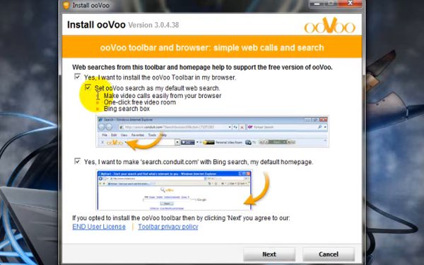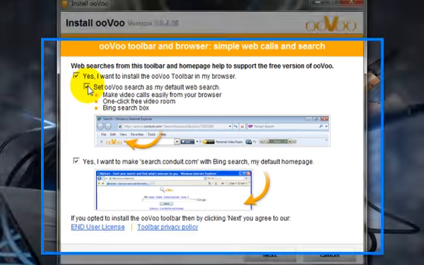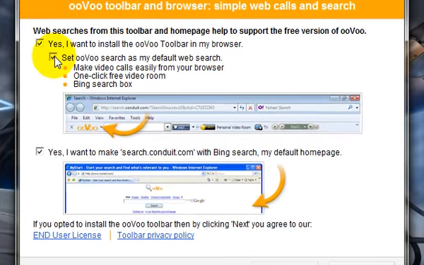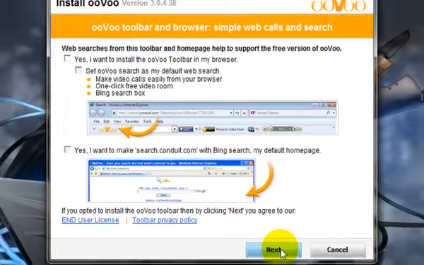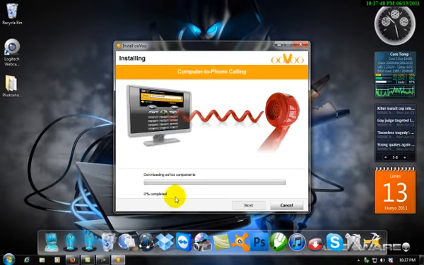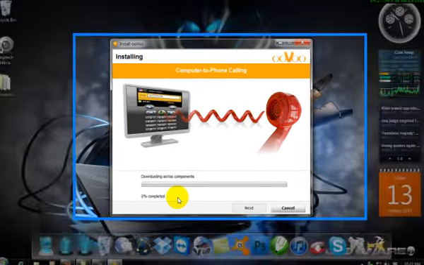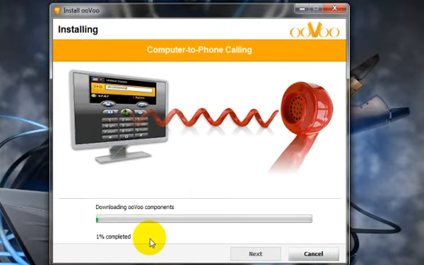So oovoo lets you choose if you want to install the oovoo toolbar and set oovoo search as your default web search. I don't want to. I want Google, so press next. So oovoo is downloading oovoo components. So I'm back after the download or installation is done.